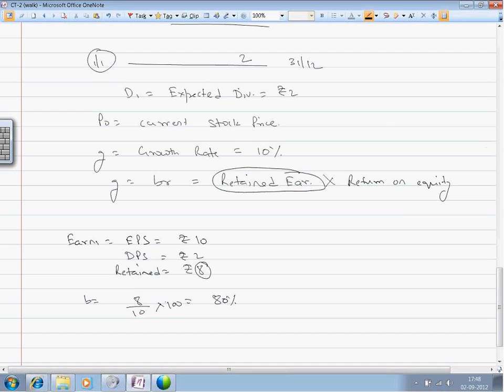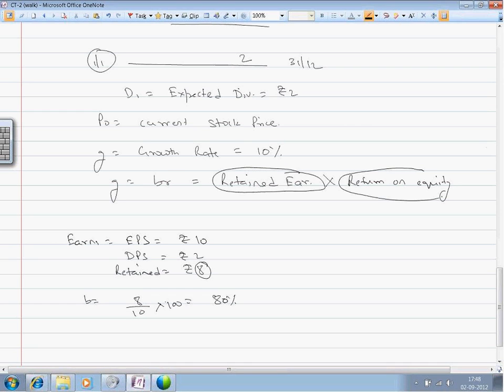Now this earning of rupees 8 will be deployed in the business. When the company retains any amount, it deploys the same into the business for regular operations, which generates a certain amount of income.